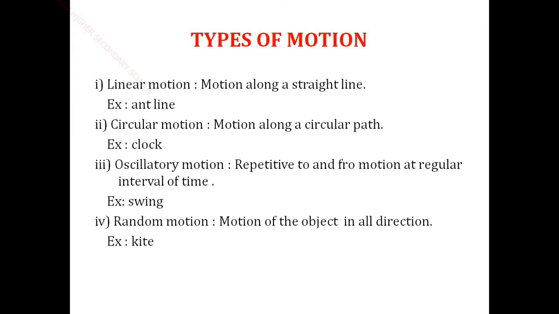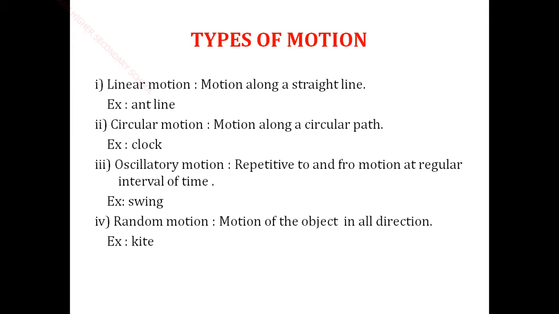Next, circular motion. Circular motion means motion along a circular path, with the particles moving only along a circular path. A familiar example is a clock. A swing moving to and fro is oscillatory motion, but a clock is a circular motion. In the same way, the planets moving around the sun, and the earth, are all circular motion.